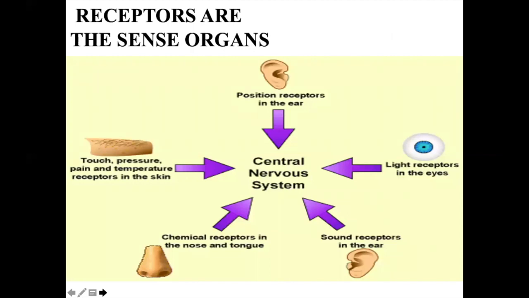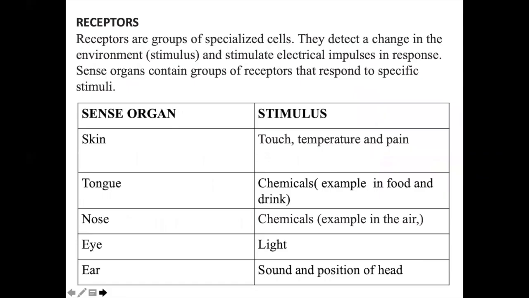So these are the 5 sense organs: the ear, the eyes, the nose, the tongue, the skin. All these sense organs receive stimulus in different forms. The skin will receive stimulus in the form of touch, temperature, pain, the tongue in the form of chemicals, the nose again in the form of chemicals, the eye in the form of light, and the ear in the form of sound and the position of the head.